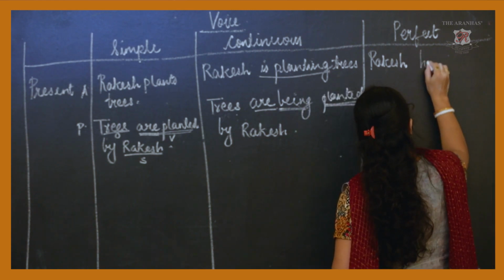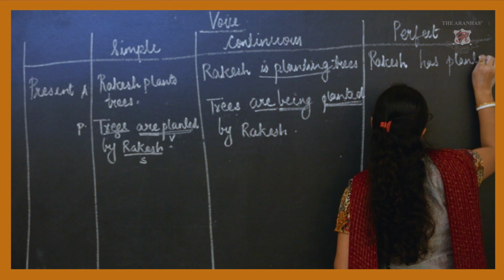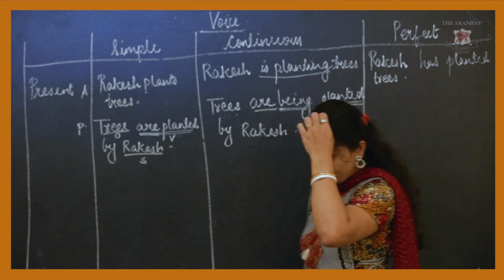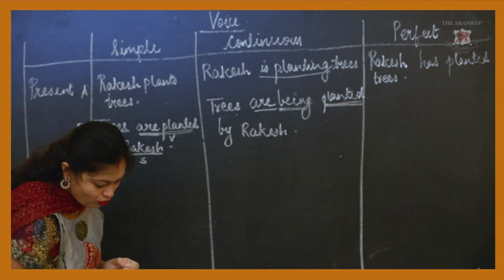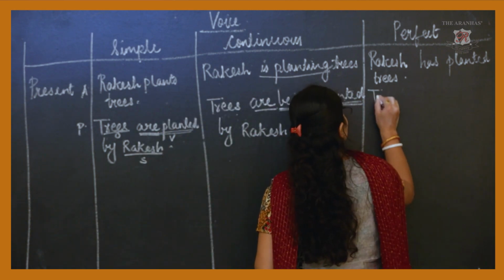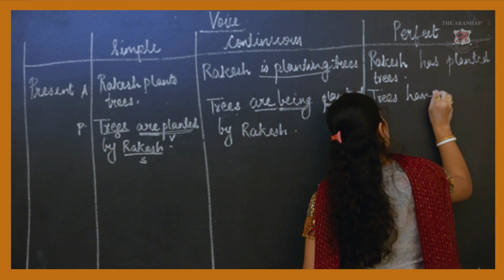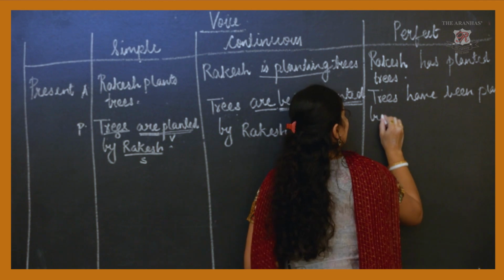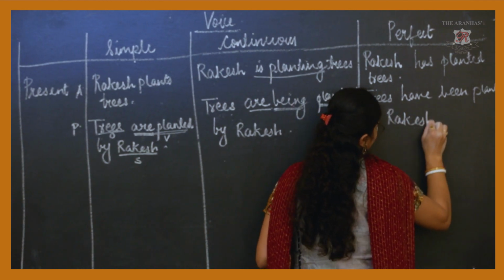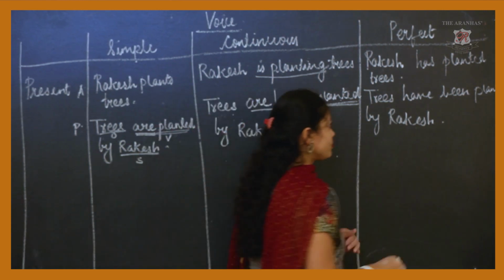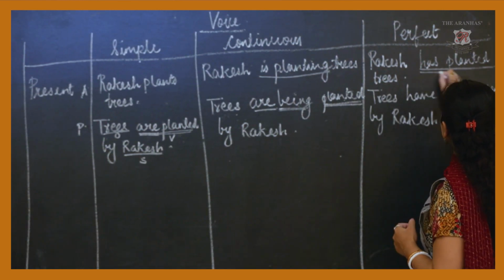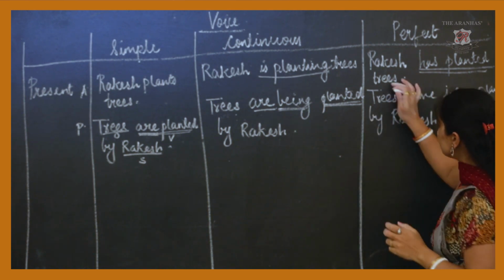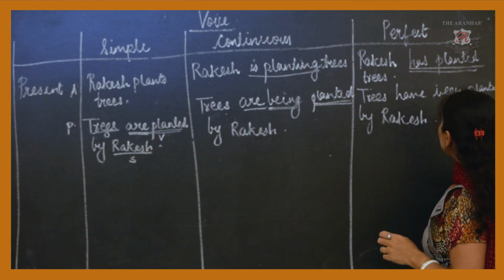Okay, now we'll take the present perfect form of it. Rakesh has planted trees. Now if I say the present perfect form of it, trees have been planted by Rakesh. Okay, now has planted, this is present perfect tense. Here again I am taking my object first, trees have been planted.